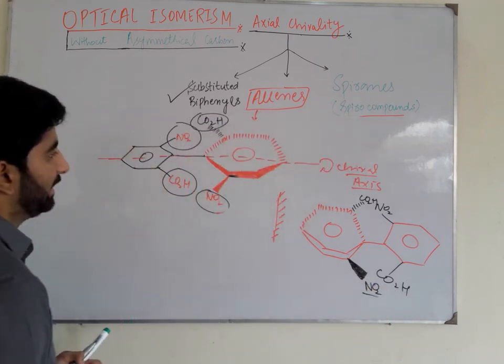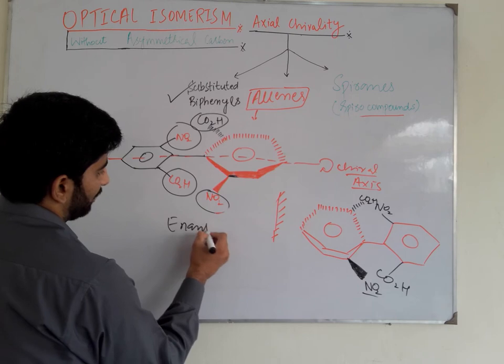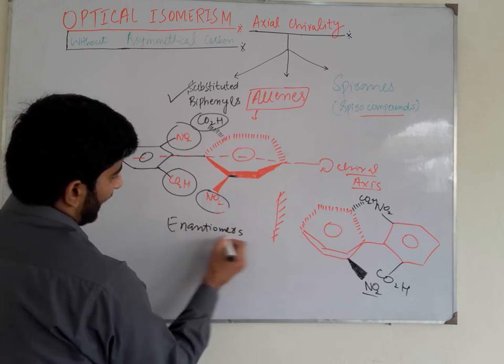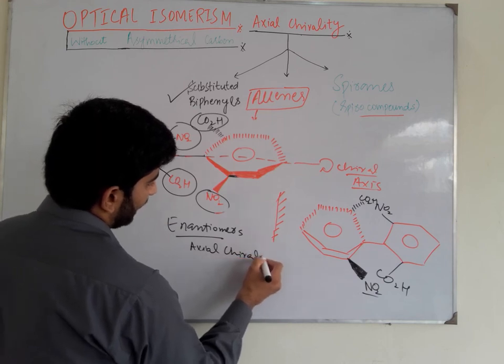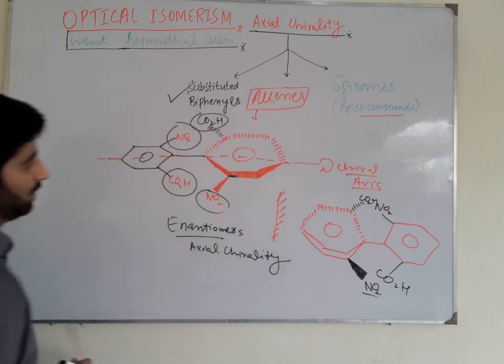Now we can see the images of each other, so they are enantiomers of each other due to the axial chirality. So they are optically active compounds.